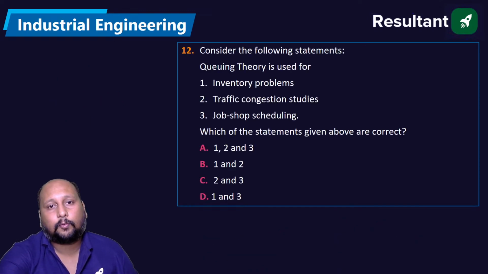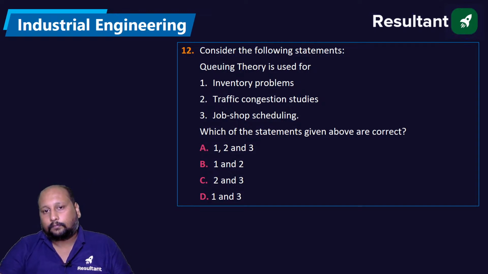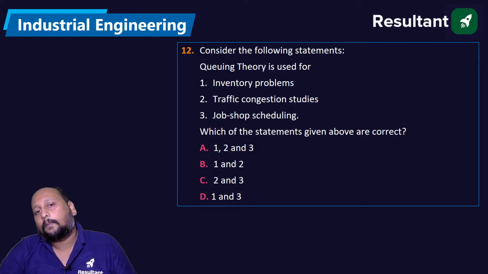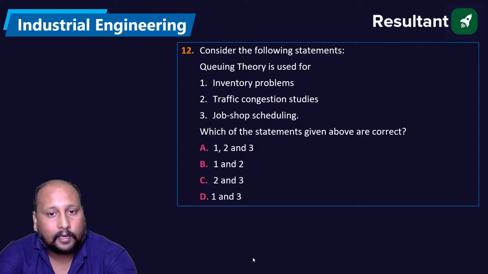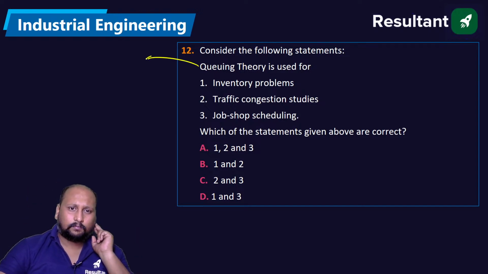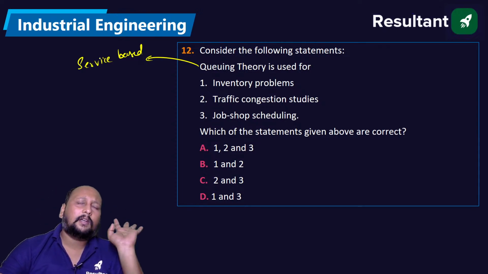So next question, question number 12 on the screen. Consider the following statement. Queuing theory is used for inventory problems, traffic congestion studies, or job shop scheduling. Which of the statements is correct related to queuing theory? Queuing theory is basically a service-based optimization tool, and definitely it is nowhere related to inventory problems.